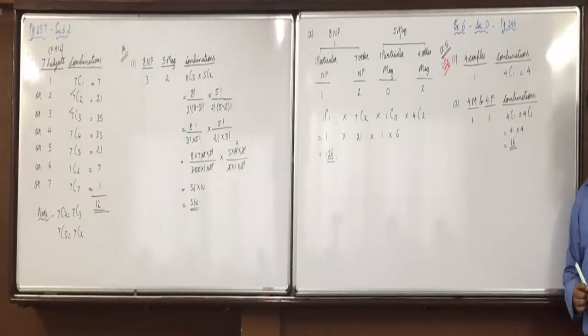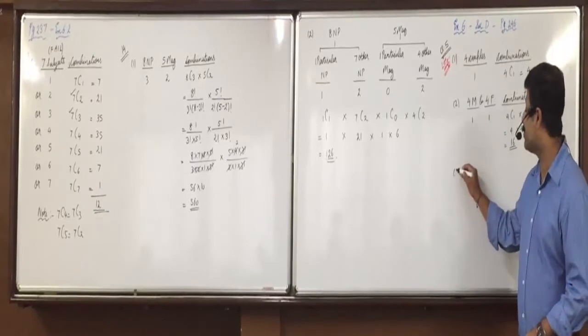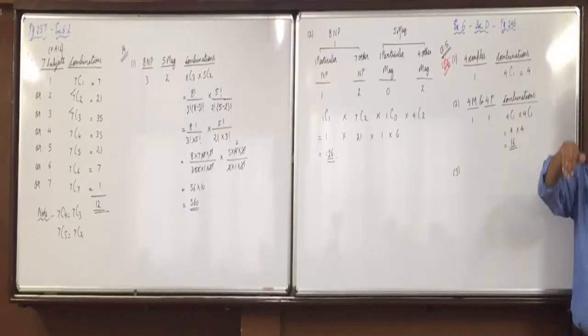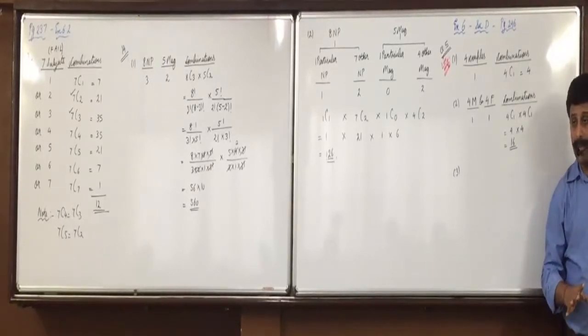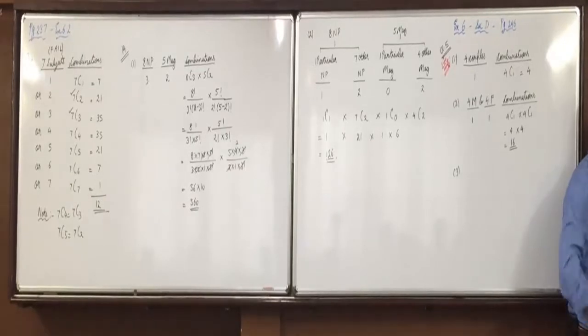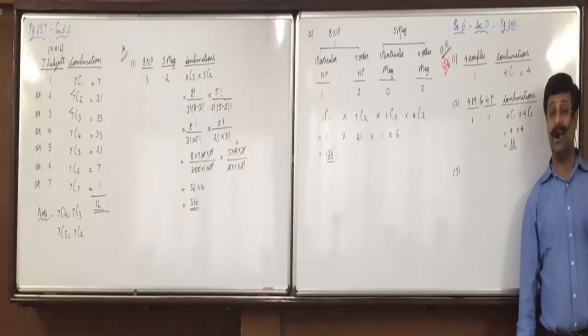Now, third one, raise your hand. How will we solve that? It's a very simple question. Answer is already obtained for the third one. If you read it carefully, you must be able to answer that. Raise your hand. One is a male and other is a female, but they are not husband and wife.